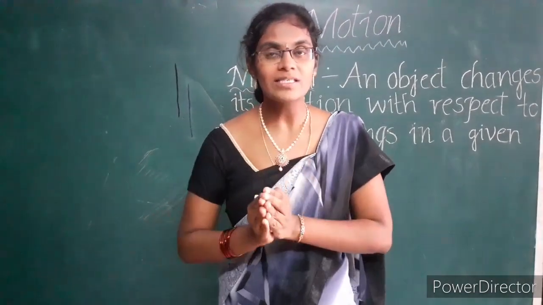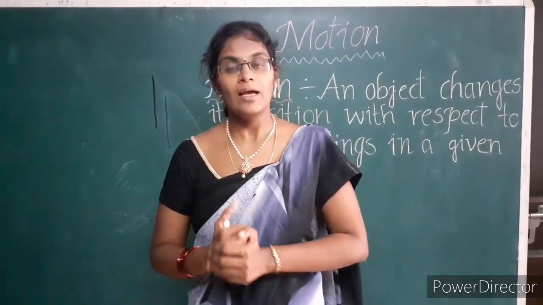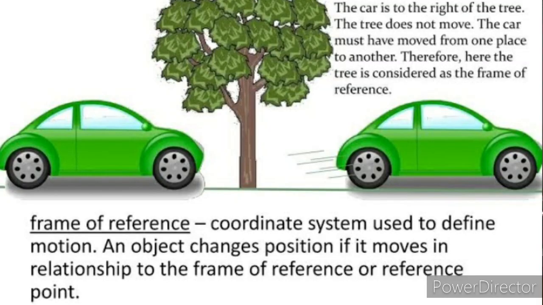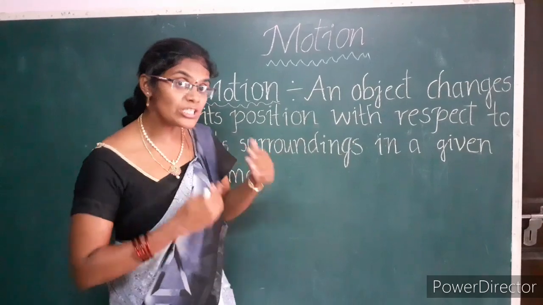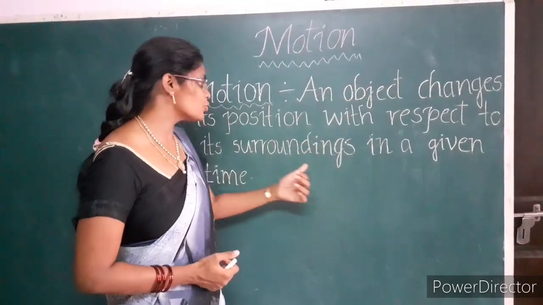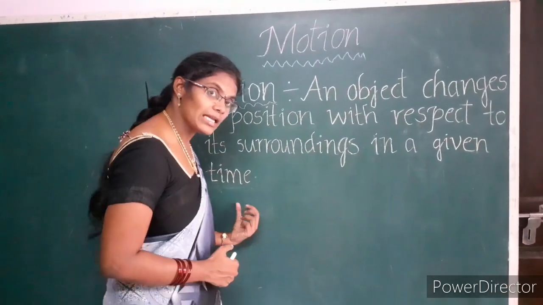In simple words, if a body is moving, it's described as motion. In technical words, we call motion as an object changing its position with respect to its surroundings in a given time.